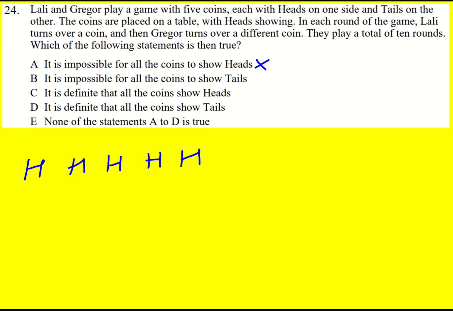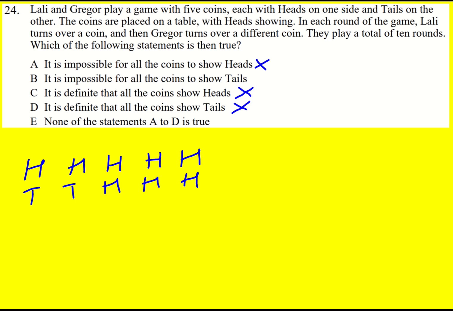But in fact, I can see it's not definite that they're all going to be heads, because imagine they do this 9 times and then on the tenth round they both turn over different ones. Definitely, it's not definite that they all show heads. We can see it's definitely not definite that they all show tails for that first one that I did. So the question is, is B possible?